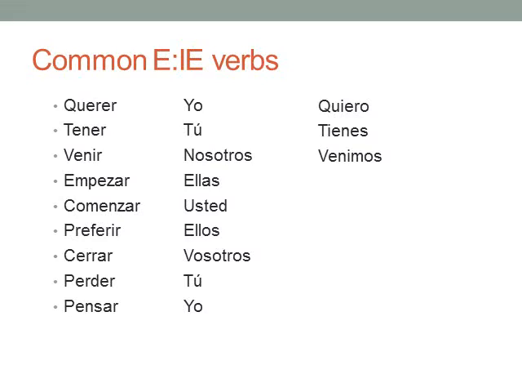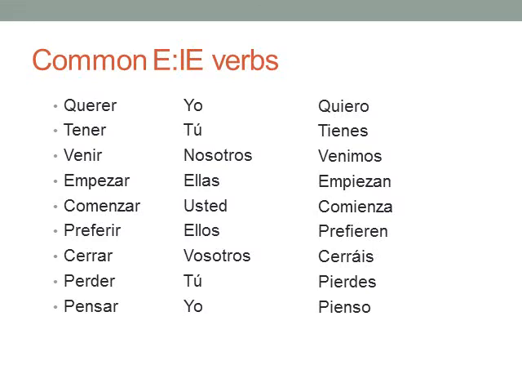They are actually exceptions. Yo tengo, yo vengo. Ellas empiezan. Usted comienza. Ellos prefieren. Vosotros cerráis. Vosotros does not change. Tú pierdes. Yo pienso.